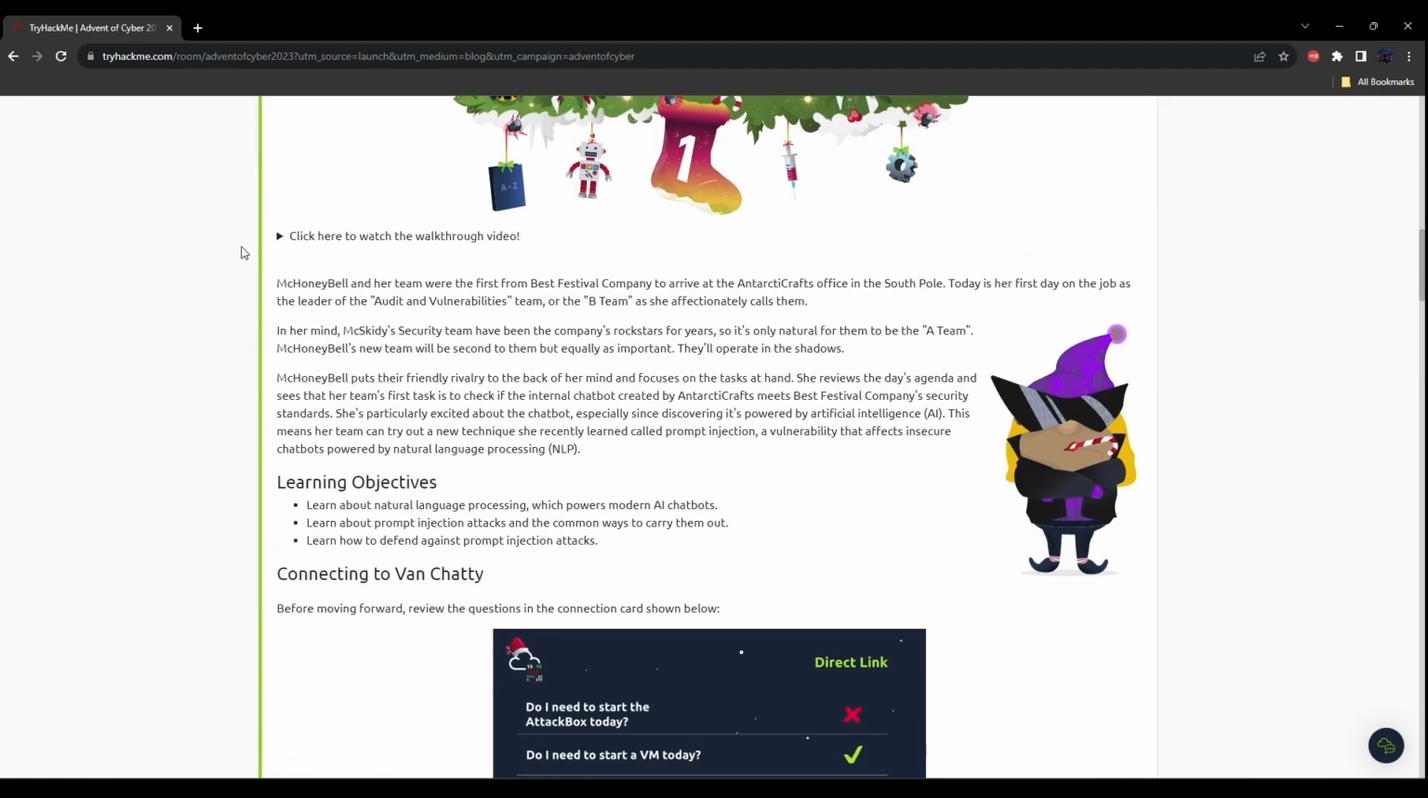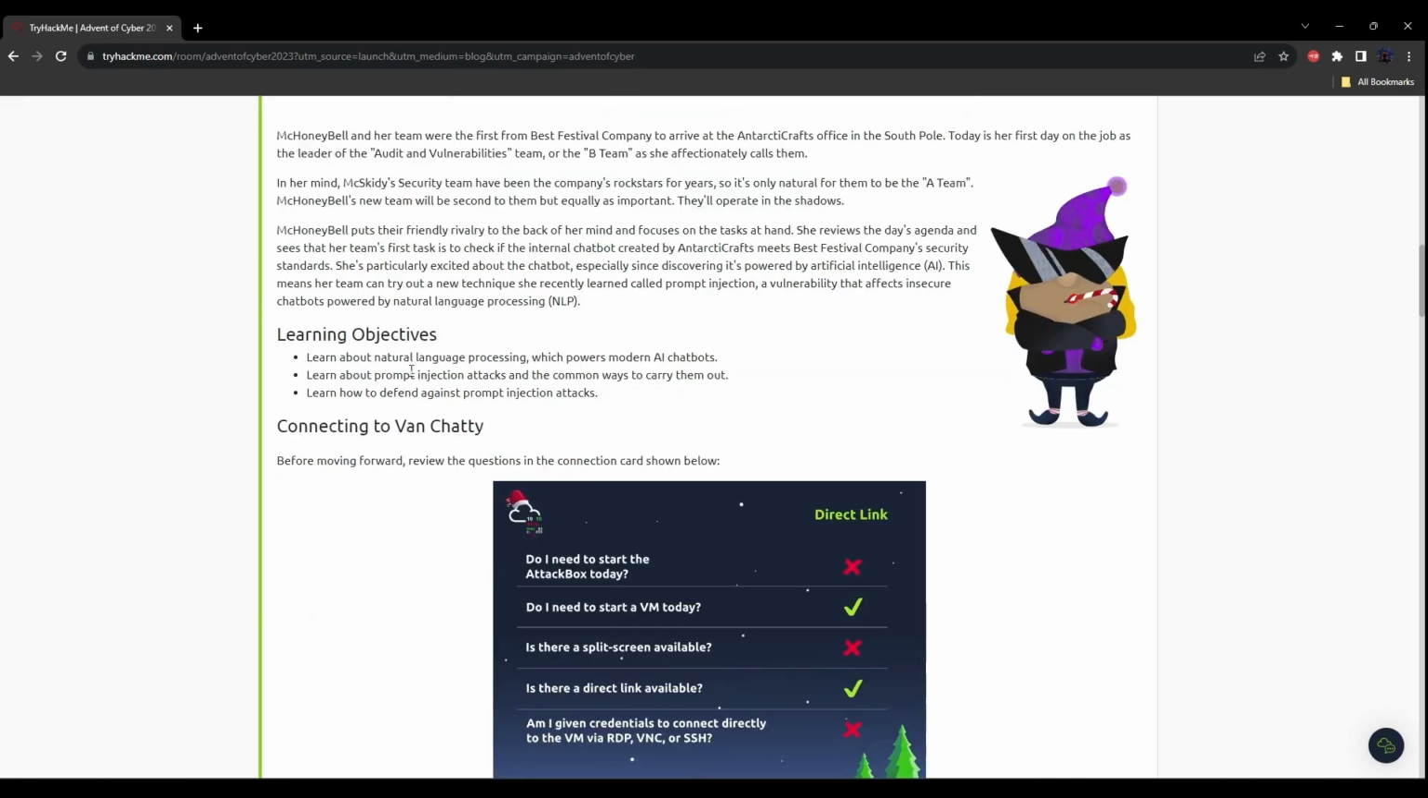So you guys can go ahead and read the story. Let's start with the learning objectives. The first learning objective is to learn about natural language processing, which powers modern AI chatbots. The next is to learn about prompt injection attacks and the common ways to carry them out. And the last objective is to learn how to defend against prompt injection attacks.